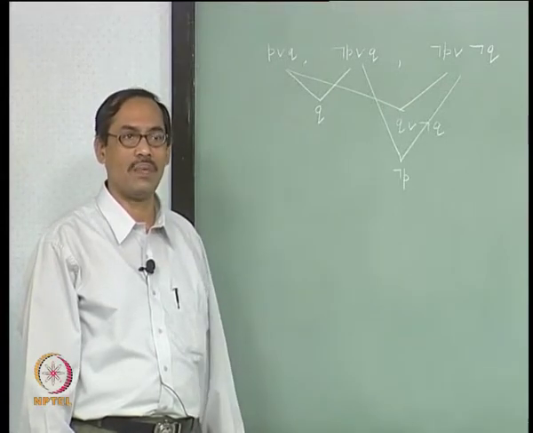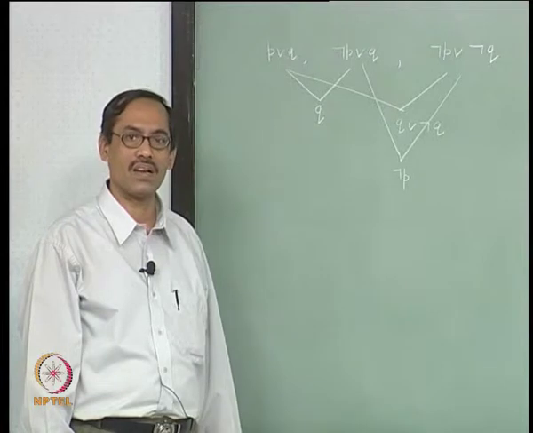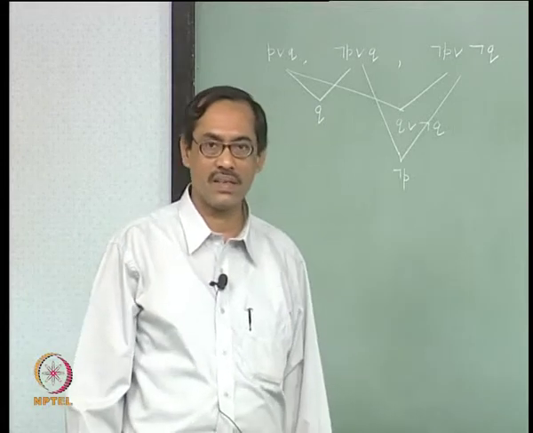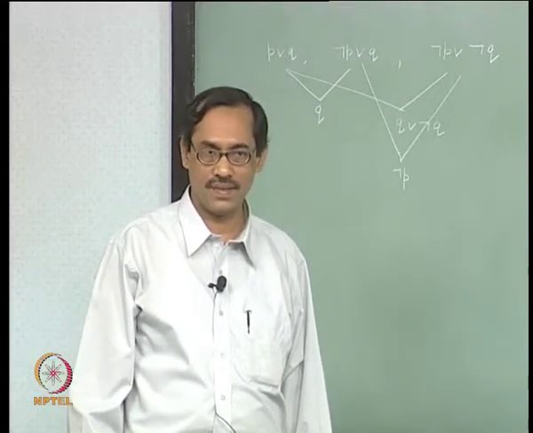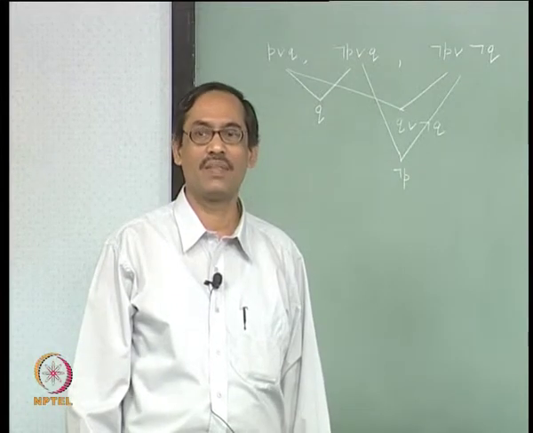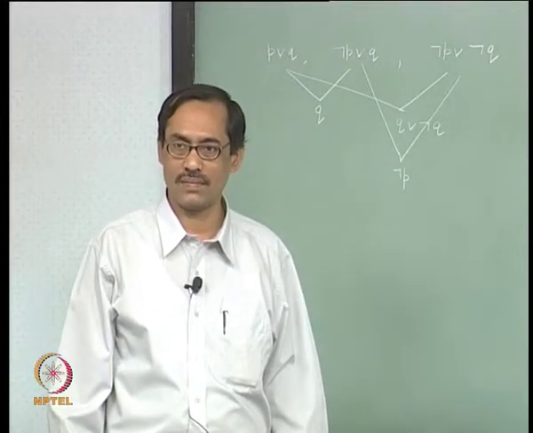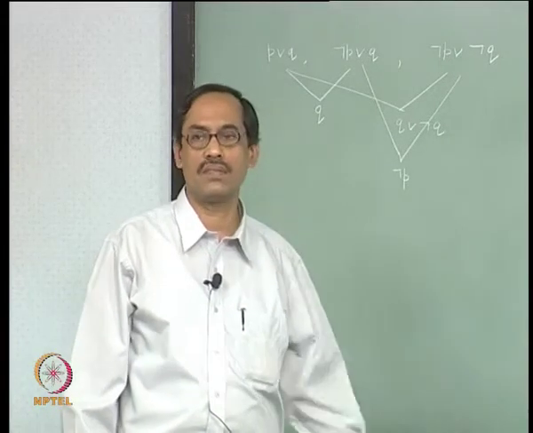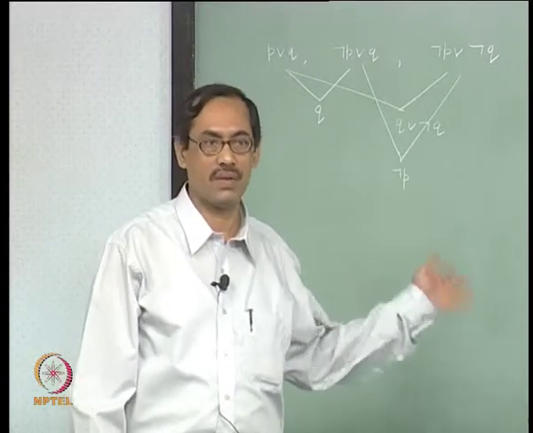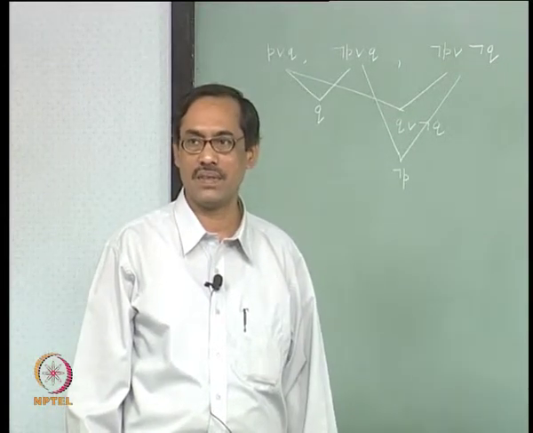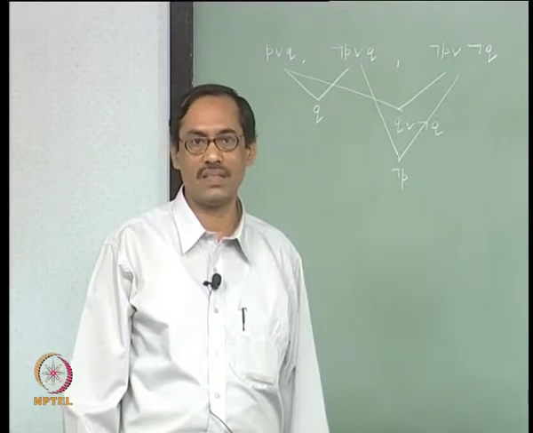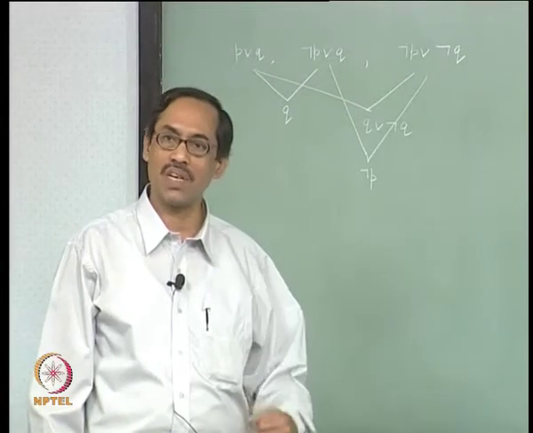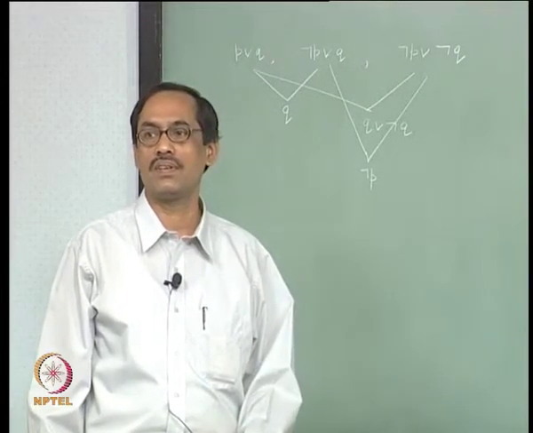Once this happens, I just check whether bottom is there or not. If bottom is there, it is unsatisfiable. If bottom is not there, that is the problem. It may be satisfiable. That is what I am guessing now. It will be proved when I give one interpretation, which is a model of the CNF, maybe taking a hint from all those unit clauses I have derived. But what we really want is, if I have reached the stage where I cannot add a new clause and bottom is not derived, then it should be satisfiable.